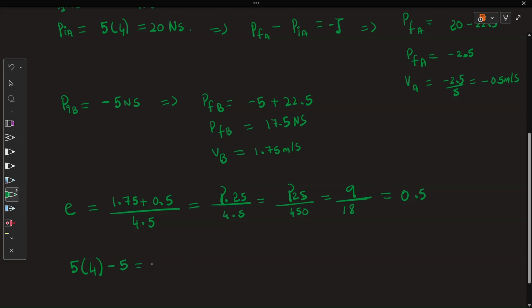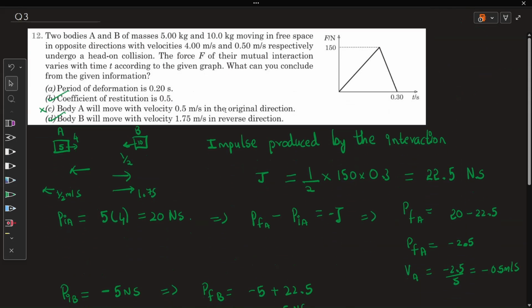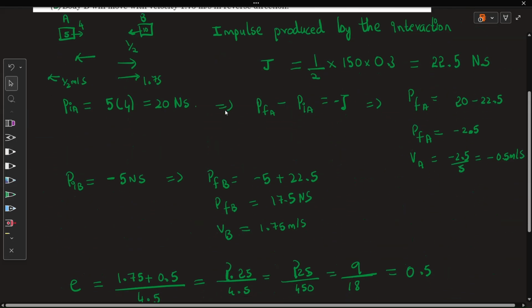So at the endpoint of the deformation, the total mass of 15 will move with the same velocity V. Here the momentum gives 15, so V is 1 meter per second. So when the velocity is 1 meter per second, the deformation is just completed. Correct?